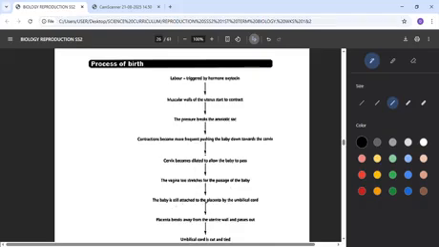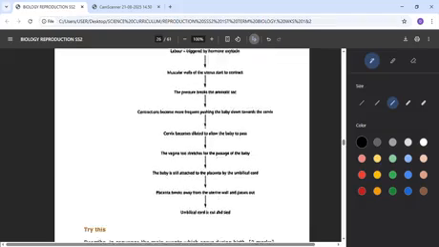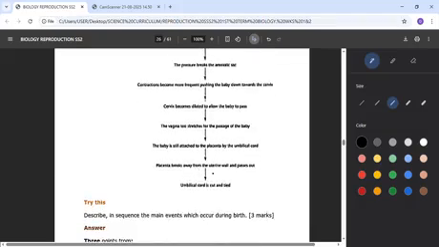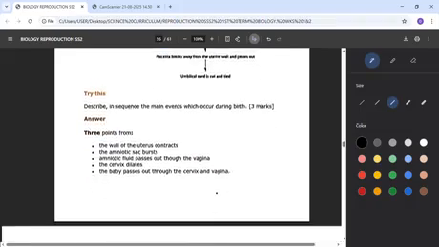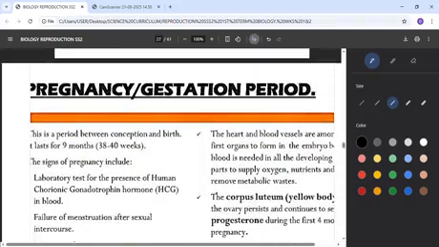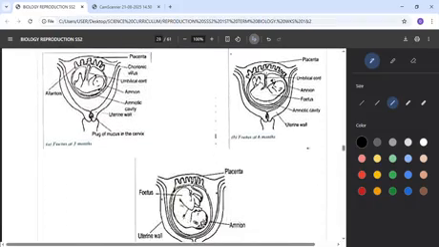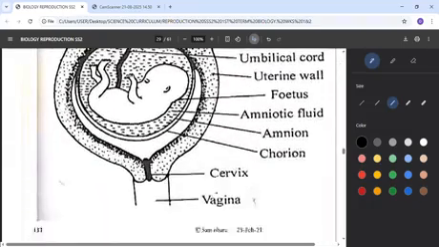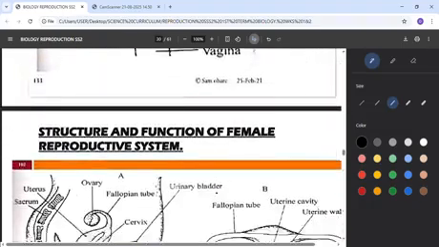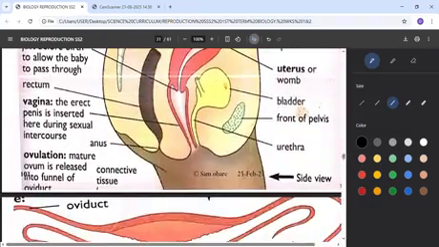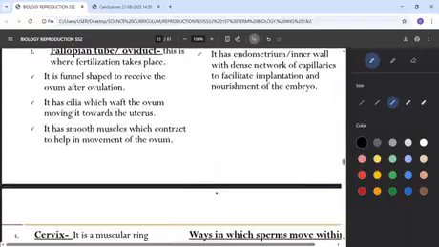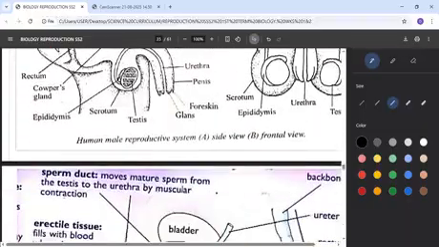The baby is still attached to the placenta by the umbilical cord, and I said the placenta will now break away from the uterine wall and pass out. Then the umbilical cord is cut and tied. So that is how the birth takes place. Like I said earlier, we'll also briefly talk about menstruation. That means, in case the fertilization did not occur, what will now happen?